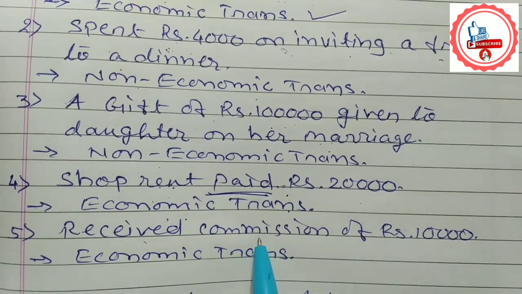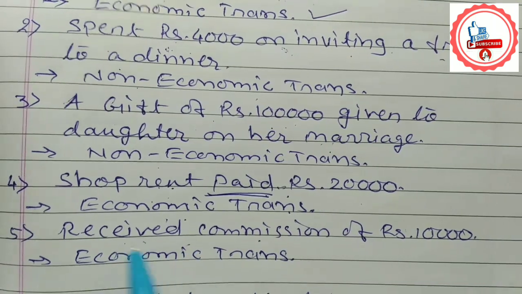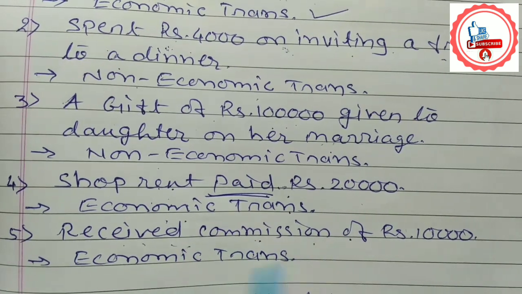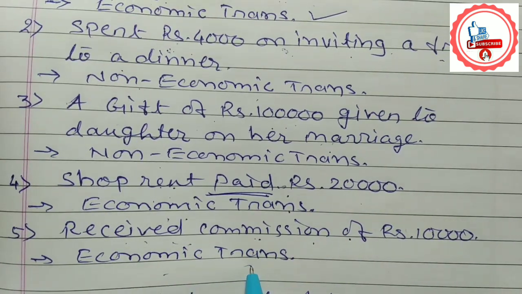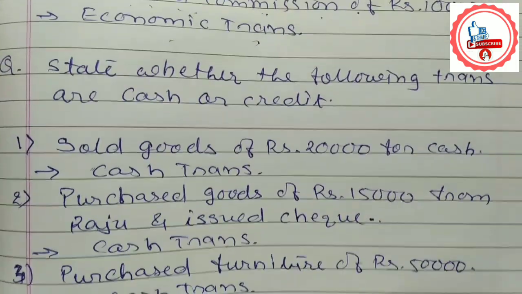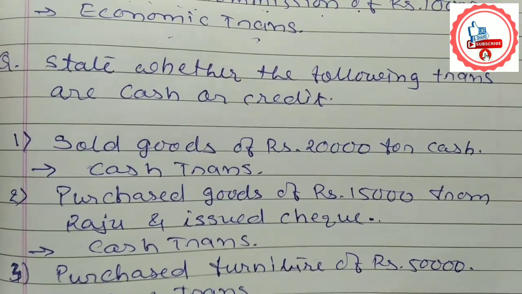Received commission: until and unless you receive cash, it will not be considered as received. That's why received commission of rupees 10,000 involves exchange of cash, and such a transaction is called an economic transaction.